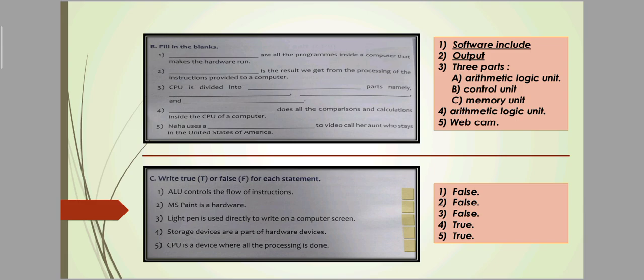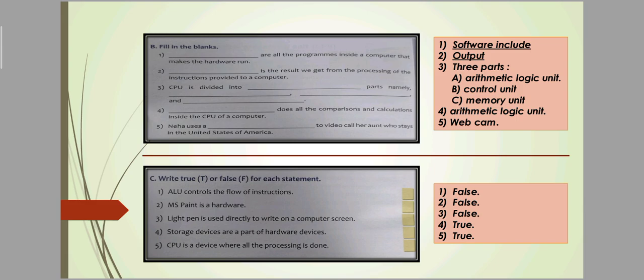Number 5, Neha uses a dash to video call her aunt, who stays in the United States of America. Which hardware is used to shoot a video call? Number 5 answer is webcam. Webcam is used to record a video call. Neha uses a webcam to video call her aunt, who stays in the United States of America. Number 5 is webcam.